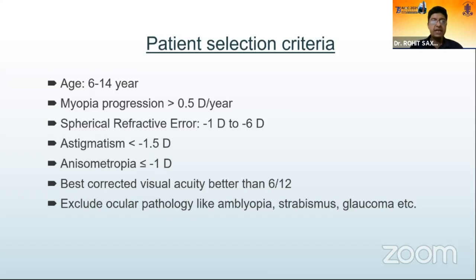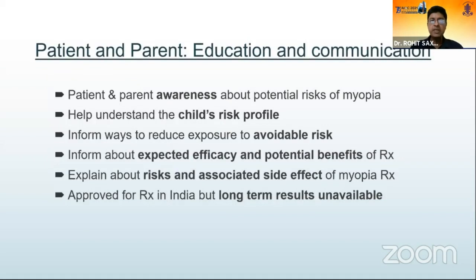We used a spherical refractive error of -1 to -6 diopters, a low astigmatism of 1.5, and anisometropia of 1 diopter. Best corrected visual acuity better than 6/12, and no other ocular pathology. Of course, before we enrolled and started, patient and parent awareness about the risks of myopia were important.